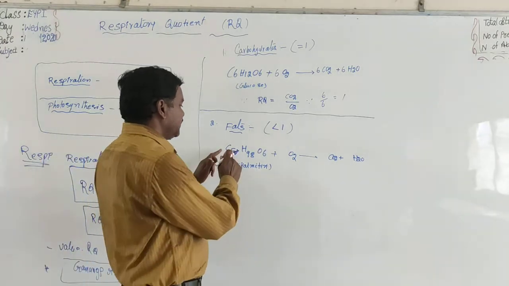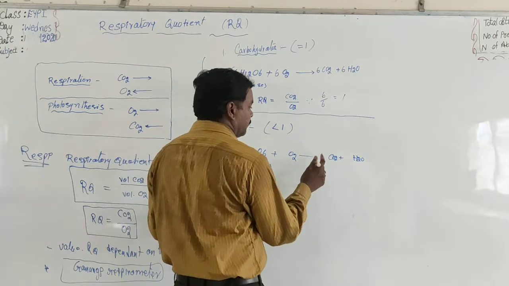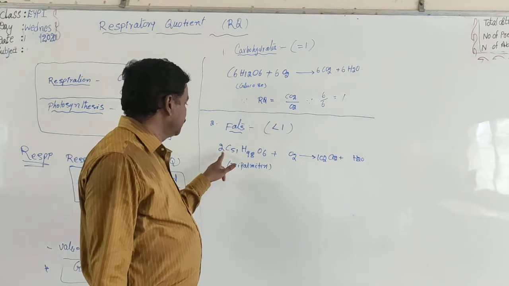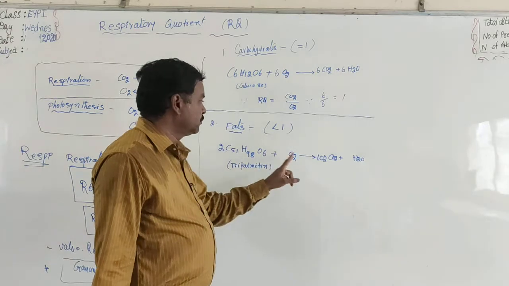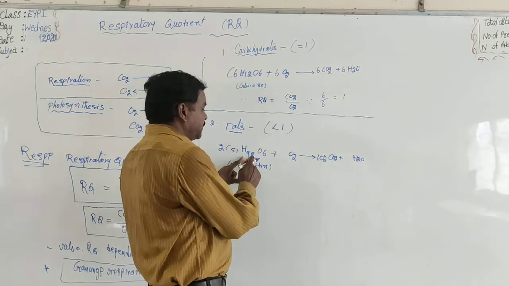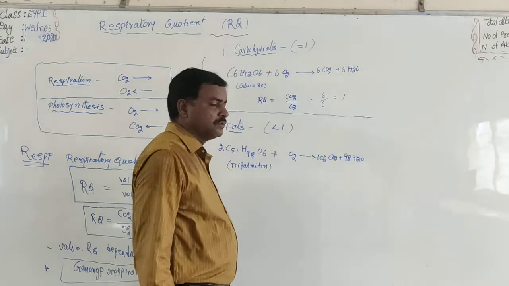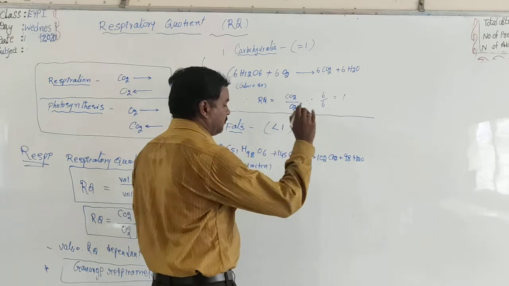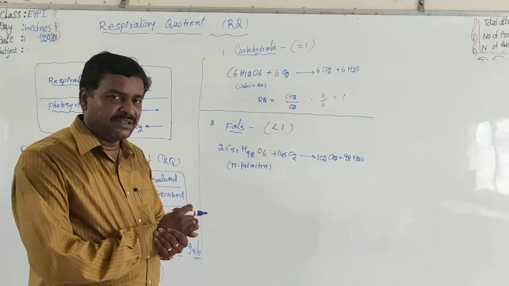C51 gives 51 into 2, 102 CO2. Then 98 hydrogens gives 98 into 2, 98 H2O. Oxygens, 145. Now calculate the RQ value of this tripalmitin fat.